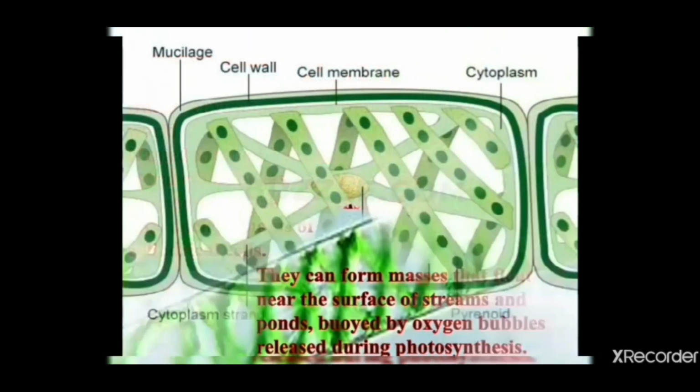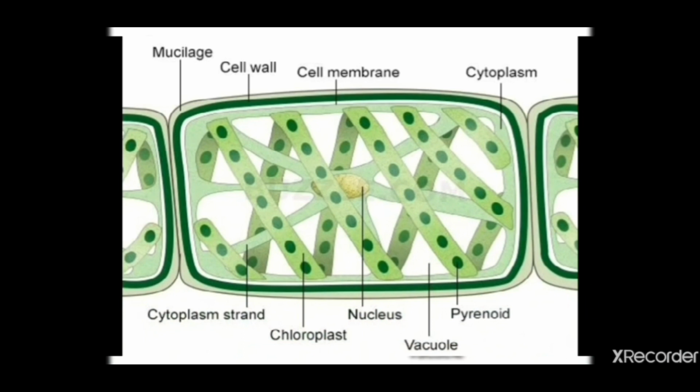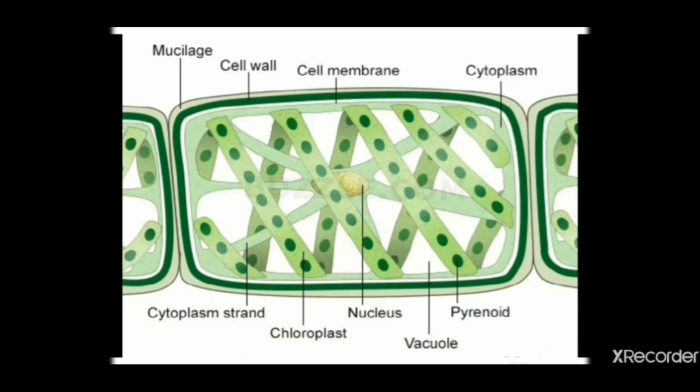Coming to the structure of Spirogyra, the Spirogyra has a filamentous structure, with flat cells. Along with the flat structure, you can find there are three layers of support. First of all, the cell wall, which is the hardest of all these three, which is providing the rectangular shape, and the outermost layer is the mucilage layer, which is providing the slimy, slippery touch to Spirogyra. Inside the cell wall is the cell membrane, which is holding all the internal organelle parts together.